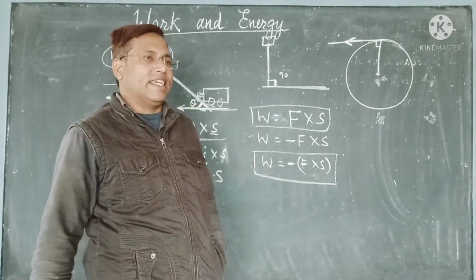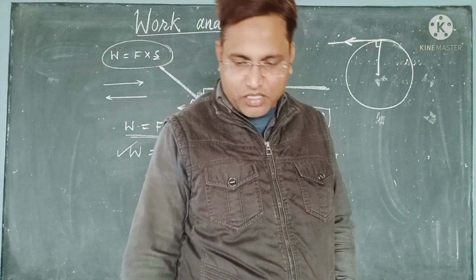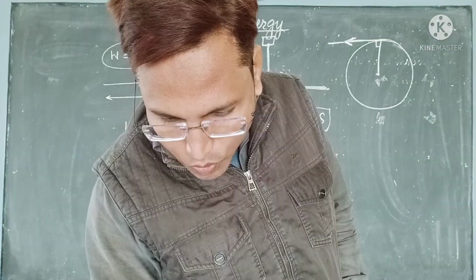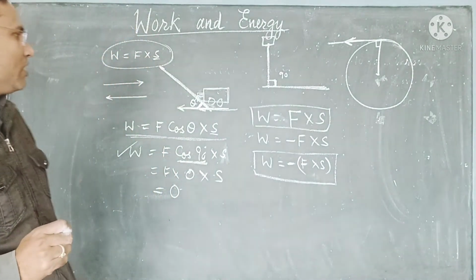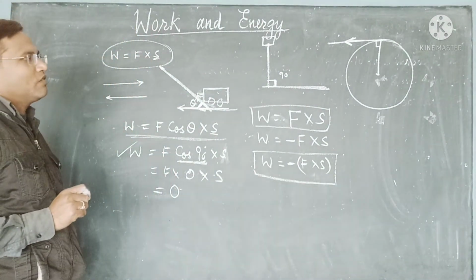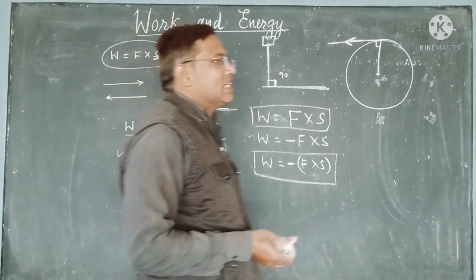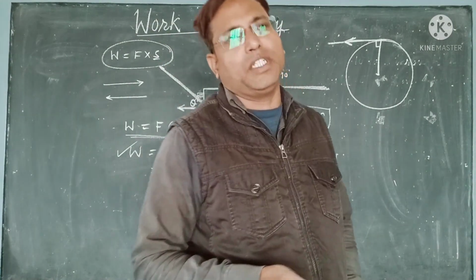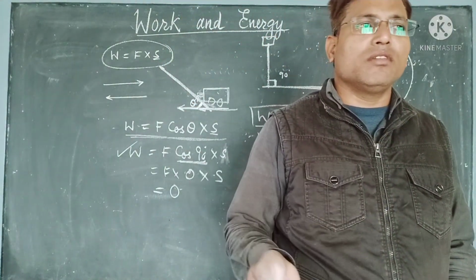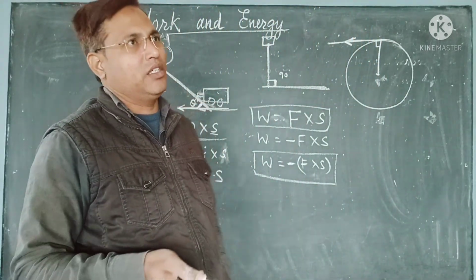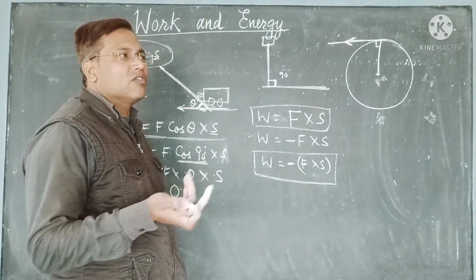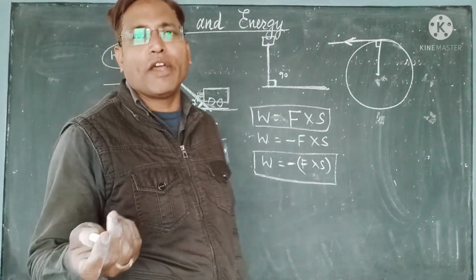So in that case also the work done is zero. Positive work done on a body will increase the speed. Negative work will decrease the speed. And when no work is done, it will show no effect.